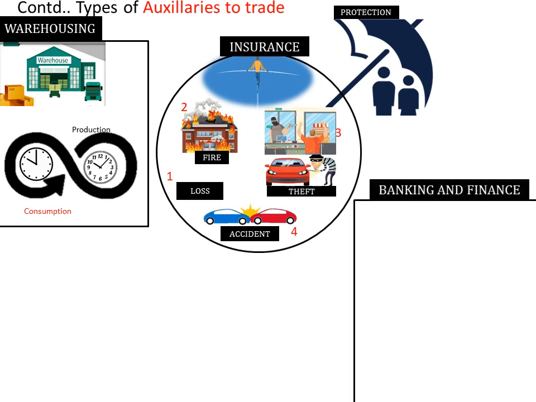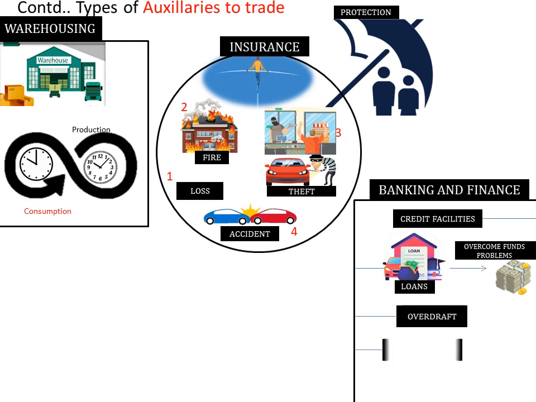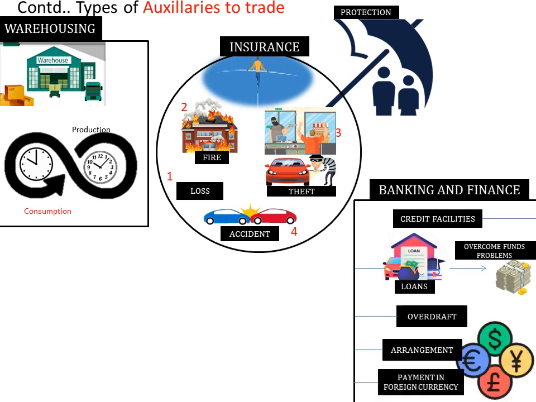Banking and finance. Banks and financial institutions provide credit facilities, loans, etc. to provide finance for smooth flow of business activities. Banks help the business to overcome the problem of funds. The banks also provide the facility of overdraft arrangement and payment in foreign currency in foreign trade.